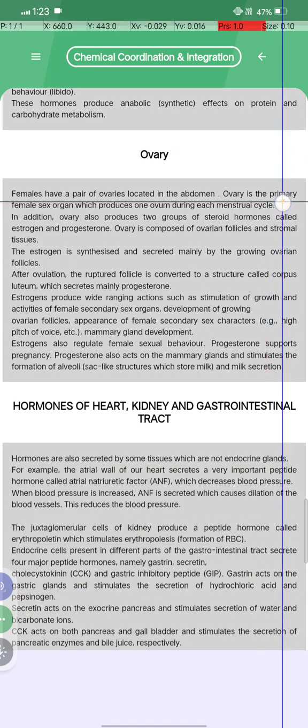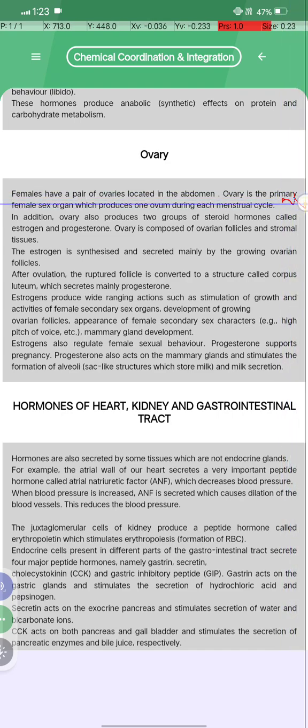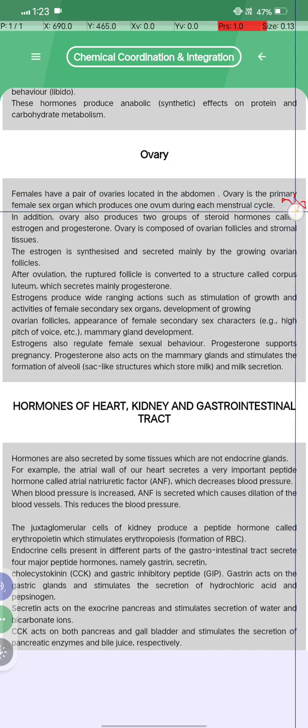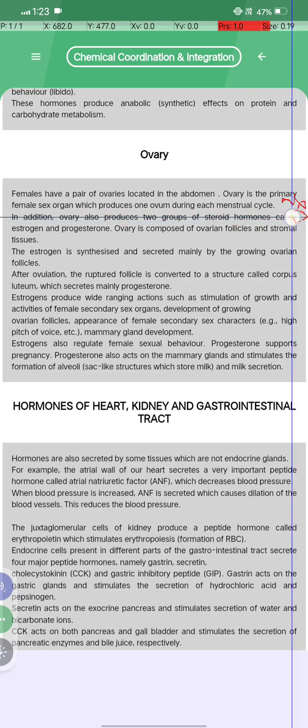Ovary क्या होता है? The female has a pair of ovaries located in the abdomen, and the ovary is the primary female sex organ which produces ovum during each menstrual cycle. In addition, the ovary produces two groups of steroid hormones called estrogen and progesterone. The ovary is composed of ovarian follicles and stromal tissue.